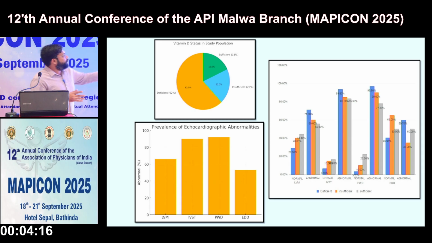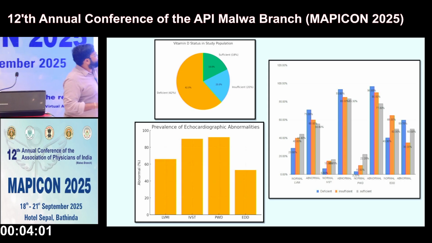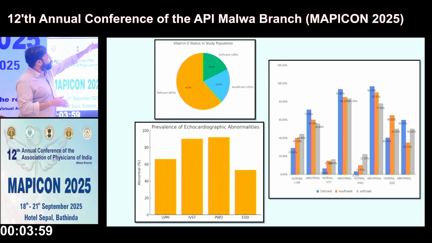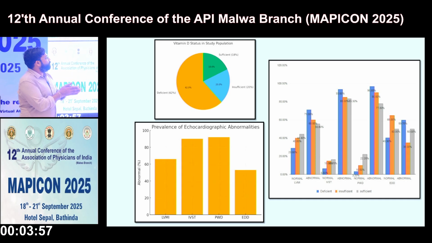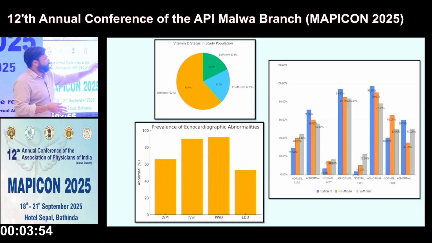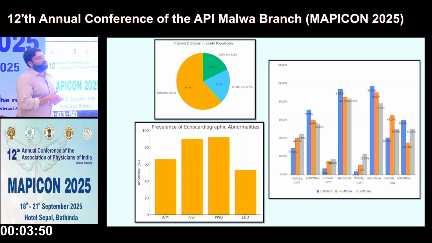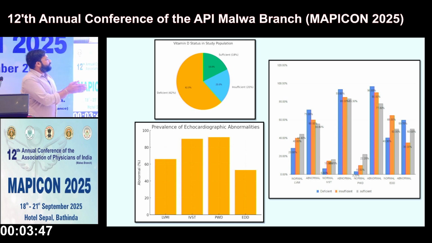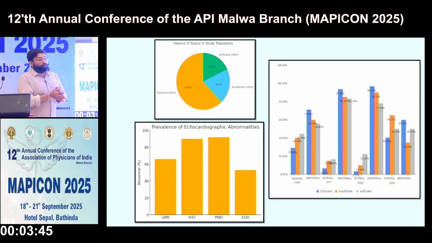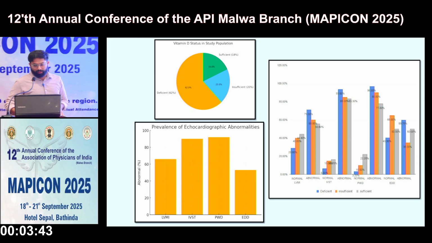But as you can see, the trend shows, first the normal LVMI, then abnormal, and then all the parameters. The trend shows the blue mark in the vitamin D deficient individuals, with higher values of abnormalities across all the parameters. Across all the parameters, we can see the highest abnormalities in the vitamin D deficient individuals, followed by insufficient, followed by sufficient individuals with vitamin D levels.